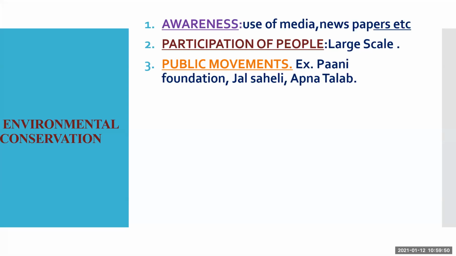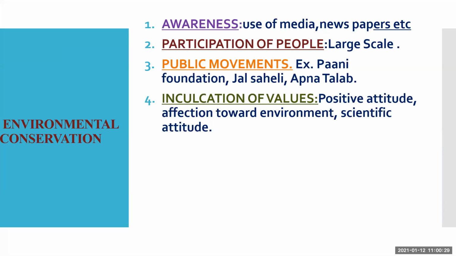Public movement: there should be a public movement to reduce pollution, for example to lighten the problems of the environment. There is a problem of water, so there are many NGOs like Pani Foundation, Jal Saheli, Apna Talab. They are coming together, fighting against these problems and solving the problems related to the environment. They are saving the water, and they are resolving the problems of the public affected by it. So these are called public movements. It should be done for environmental conservation. Now, inculcation of values.